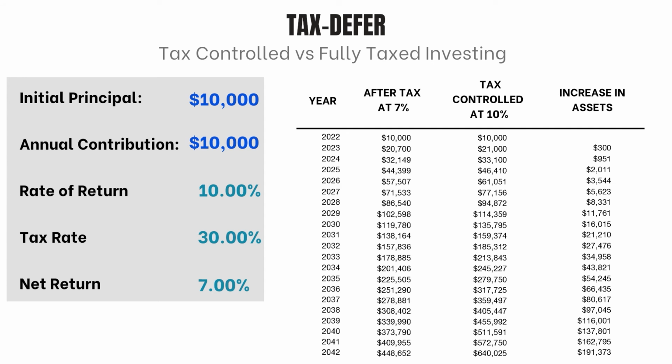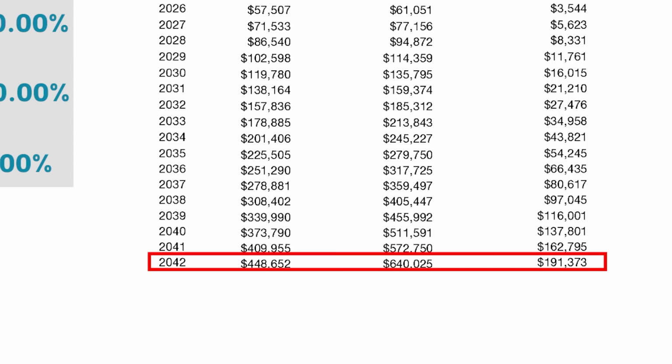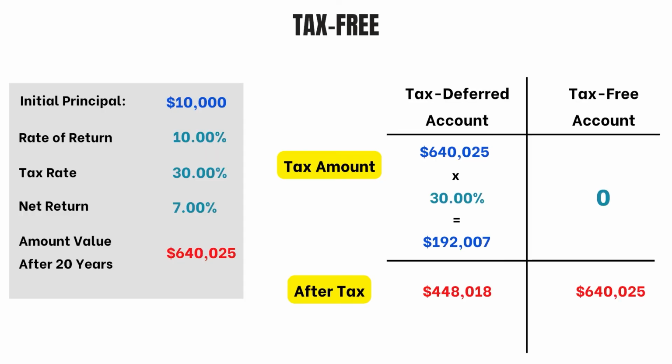Let's say you defer your tax on the $10,000 annual contribution, and 20 years later, your account is now at $640,025. If this is only a tax-deferred account and you are at a 30% tax bracket, you will now have to pay Uncle Sam $192,007, and your take-home amount will be $448,018. Not so shabby. However, if your money was invested in a tax-free account, you will be able to keep the total amount of